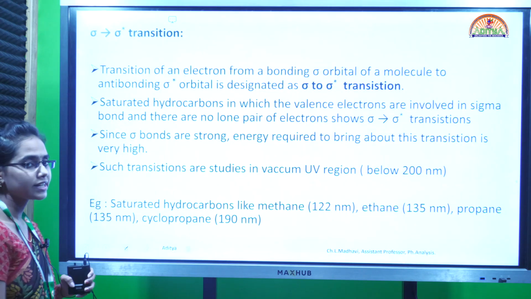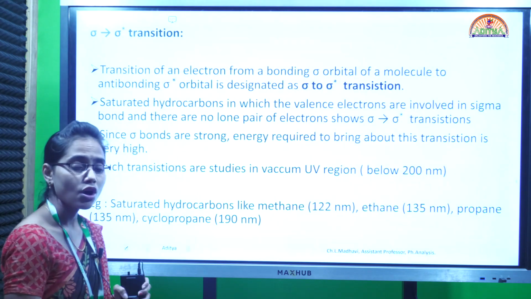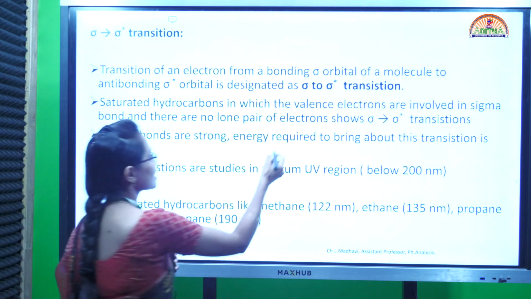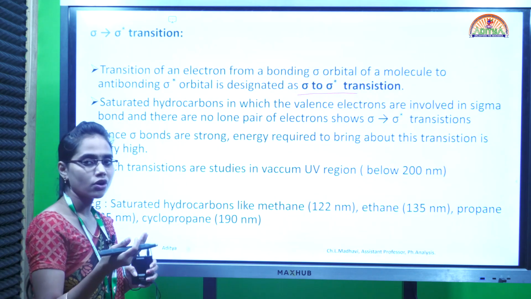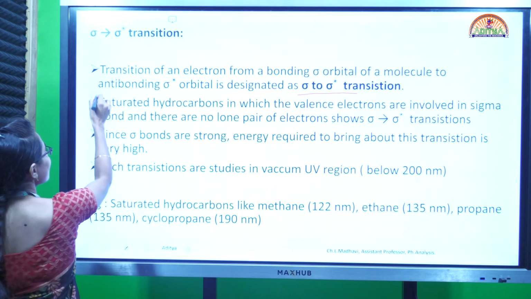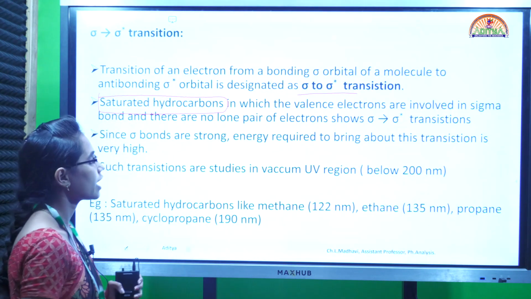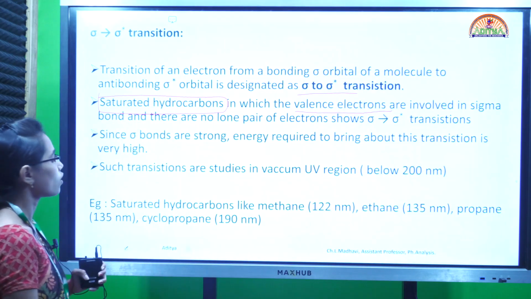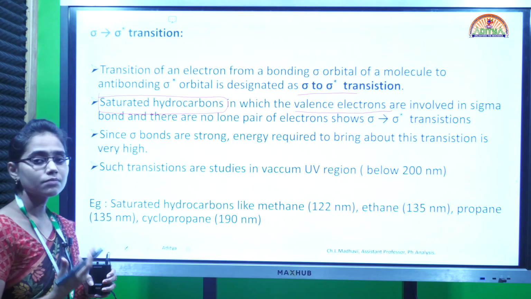As we have already seen in the earlier diagram, here the transition of an electron happens from the bonding sigma orbital to the anti-bonding sigma star orbital. These are given as sigma to sigma star transitions. These transitions mostly happen in saturated hydrocarbons, in which the valence electrons are involved in sigma bond formation.